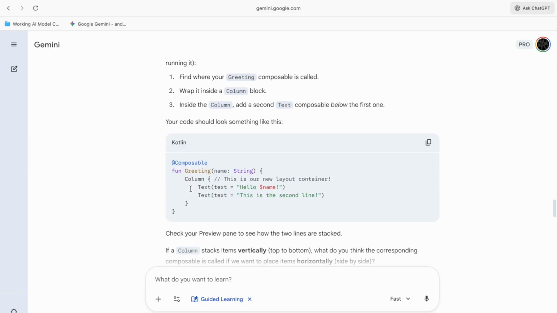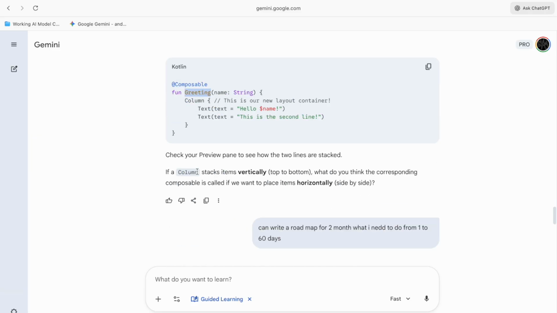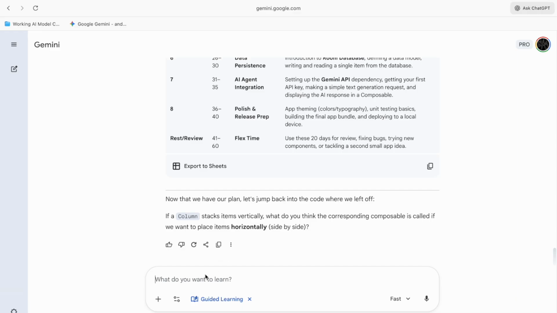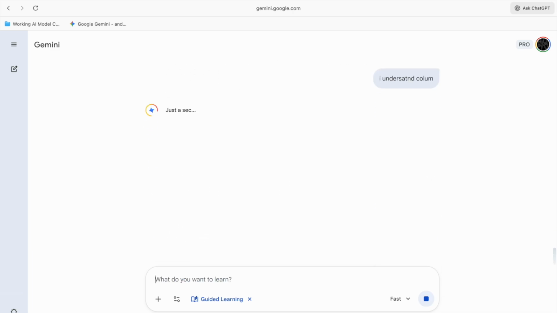Okay, so just what I was learning here, you see that fun getting column is a composable. Okay, so I understand that column. So column is vertically top to bottom. I understand column row. Okay, I understand. I understand column, and I understand column. Okay, I stole that. I also said that I did understand.